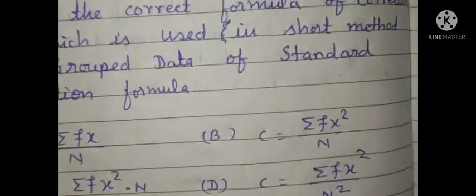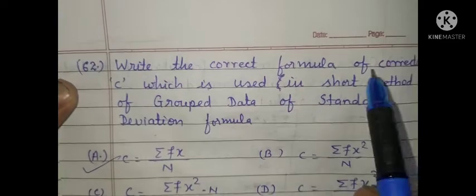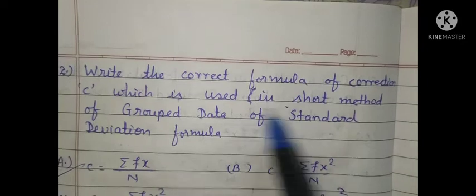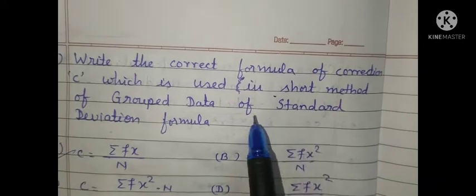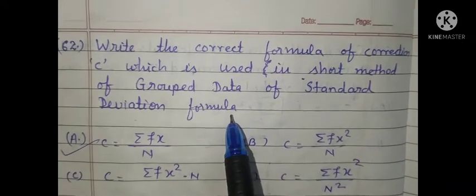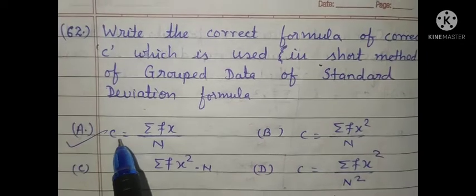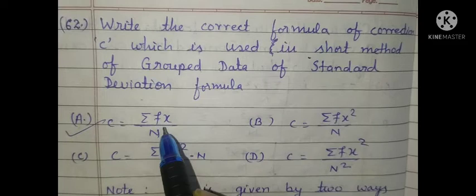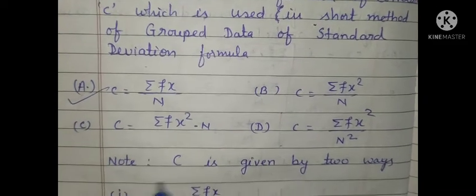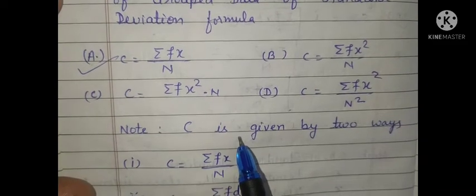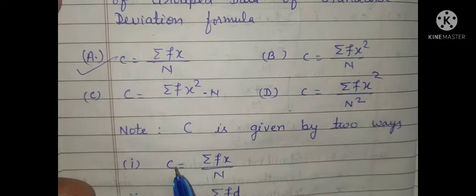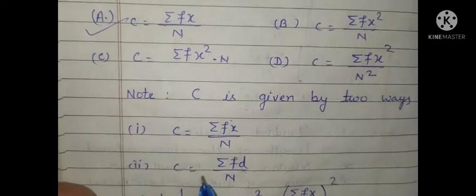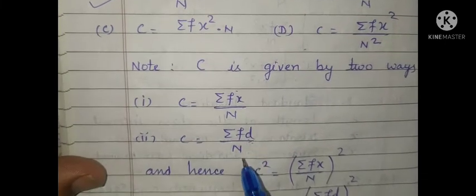Next question 62. Write the correct formula of correction C, which is used in short method of grouped data of standard deviation formula. So correction is equal to summation fx by n. Note, correction is given in two ways. C is equal to summation fx by n or C is equal to summation fd by n.